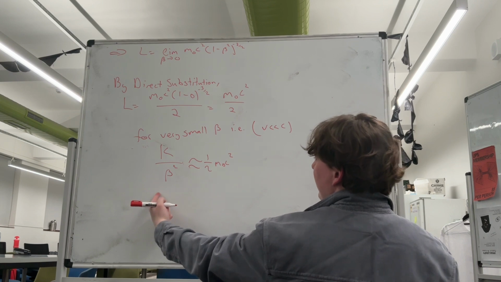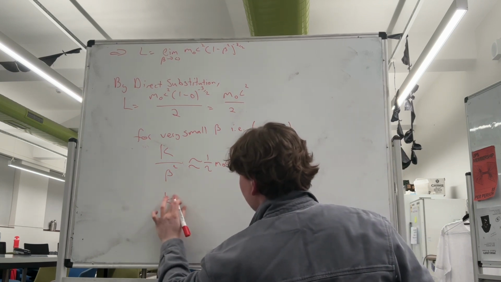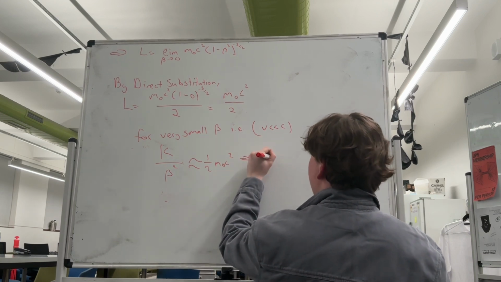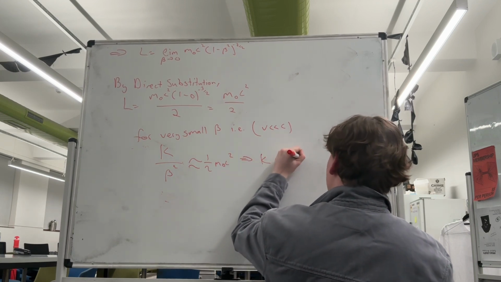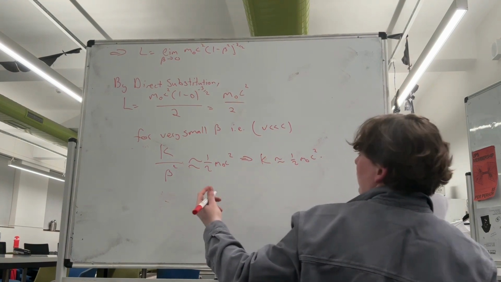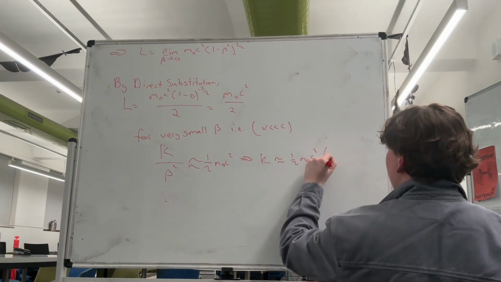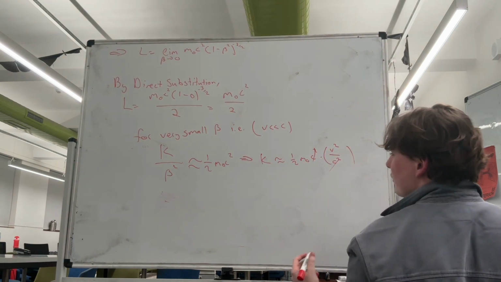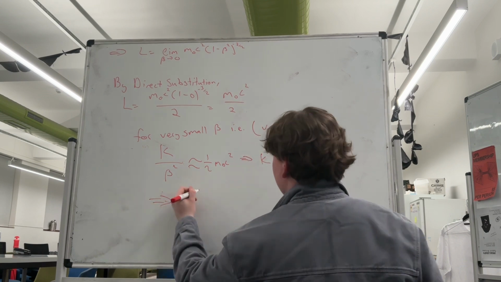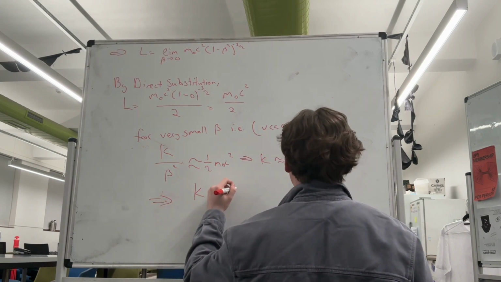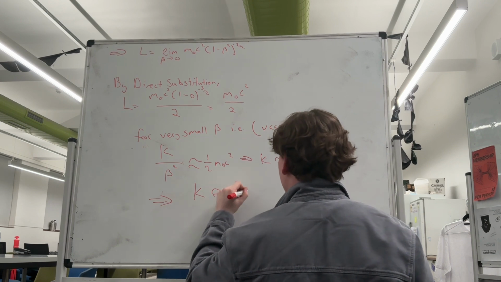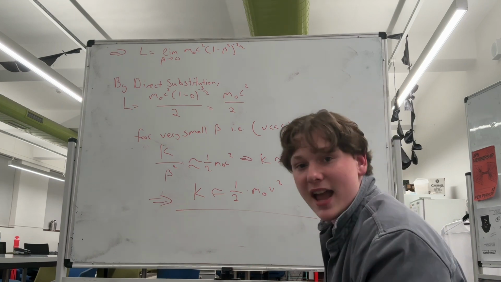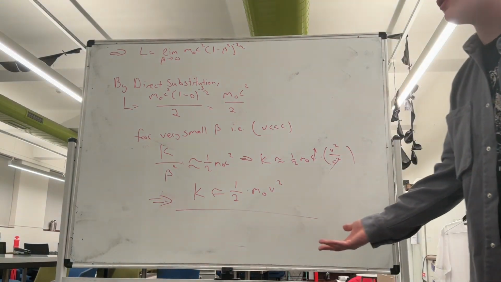We can bring this beta squared term across, so K is approximately equal to half m naught c squared times beta squared. Then we put beta in terms of what it actually is, v squared on c squared. As we see, c squared cancels out with c squared, and then we come to our result: K is approximately equal to half m naught v squared, which is exactly the classical formula for kinetic energy.